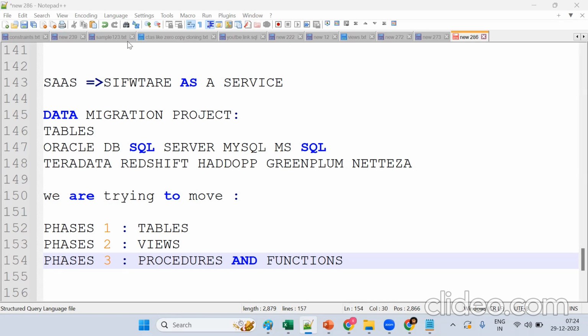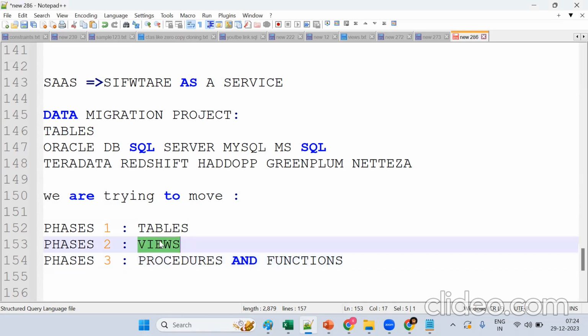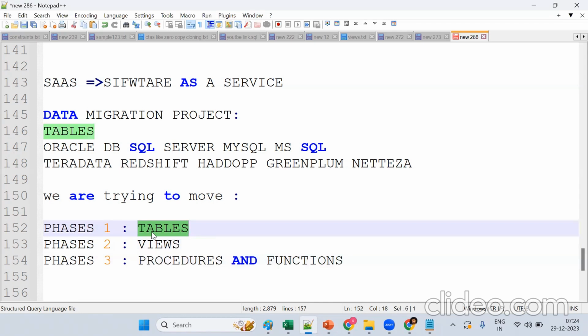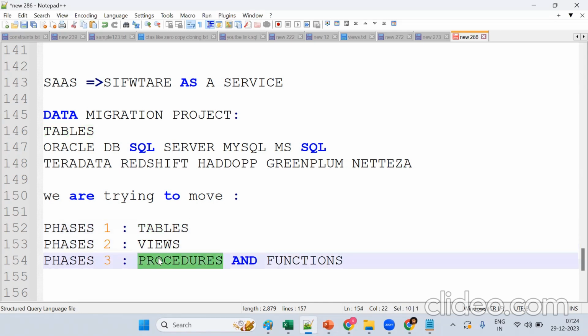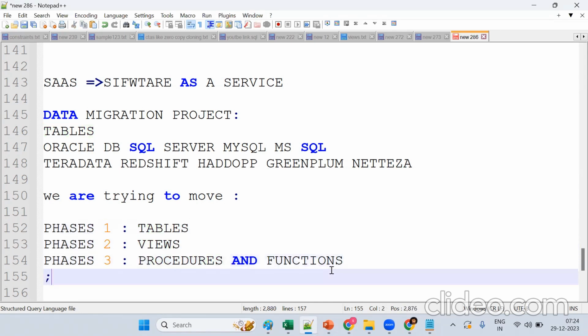Now tell me what we are trying to move. We are able to move tables, views, procedures, and functions. So data migration in the sense means we should migrate tables, views, procedures, and functions. Get the point, sir? Yes or no?